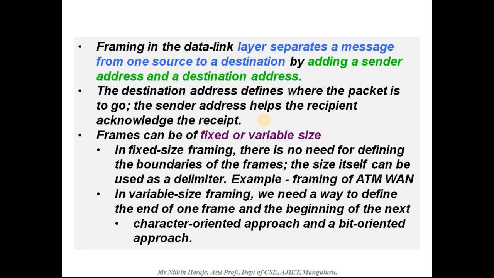Under variable size framing, again we have two types: the character oriented approach and the bit oriented approach. So let's discuss them one by one.